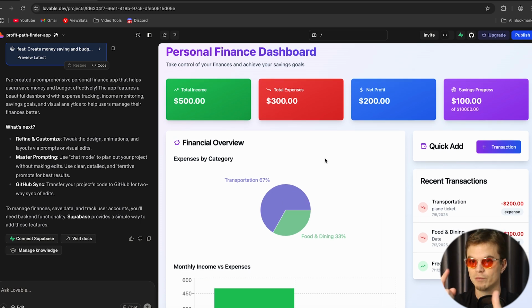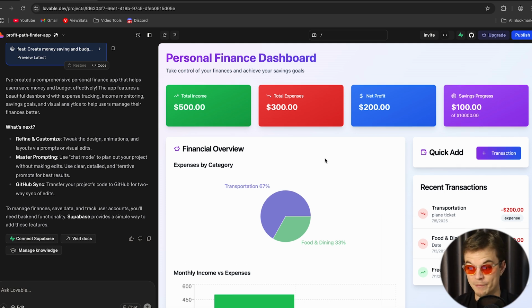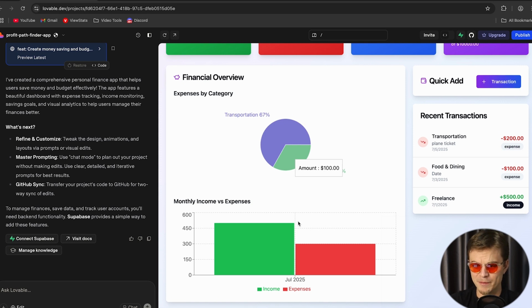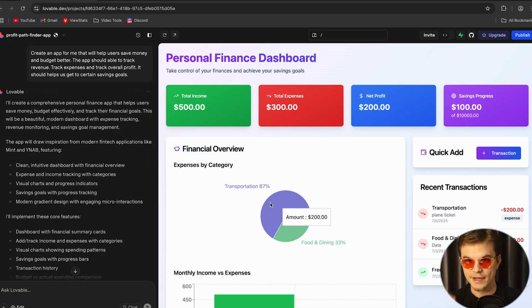So we've made a blog/website already. We've made an app that users can use, and the app is actually quite good. It's pretty much exactly what I was looking for. The next thing that I want to do is create a landing page. So this is where you get your users, the people reading your blog or reading your website, to click on your landing page so that they can buy your app that you've just developed, all done through Lovable.